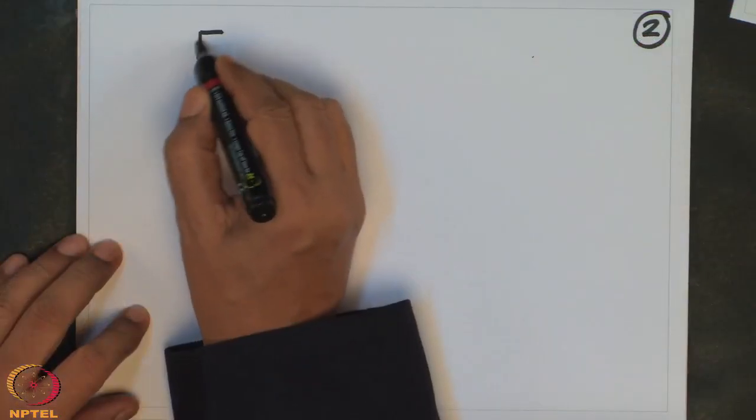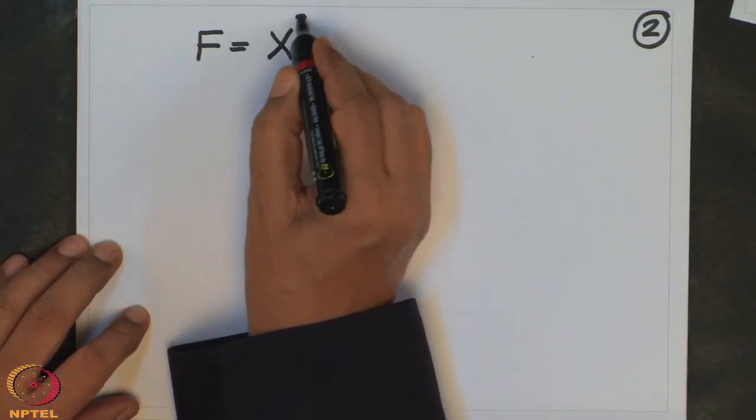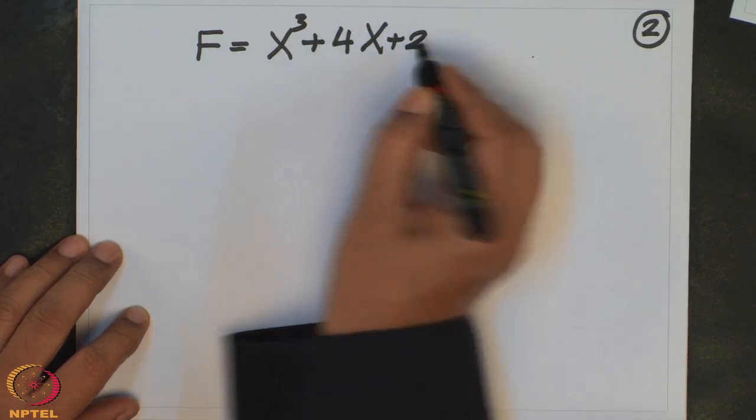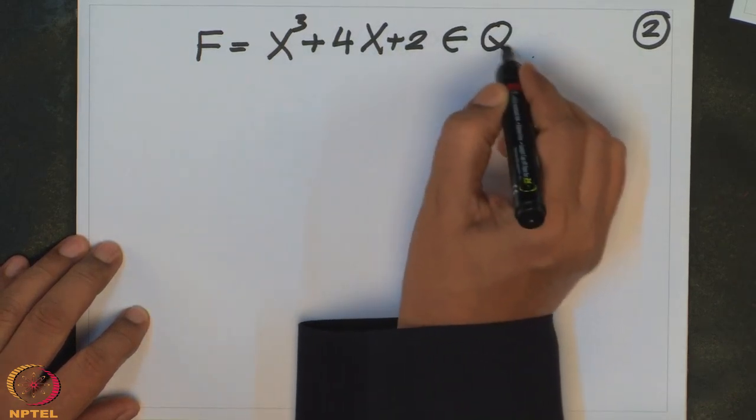Now at least one cubic polynomial, just a method, and then I will write down a formal criterion. How do you test whether a rational polynomial is prime or not? So first let us look at the polynomial f equal to x cube plus 4x plus 2. This is a polynomial with rational coefficients.